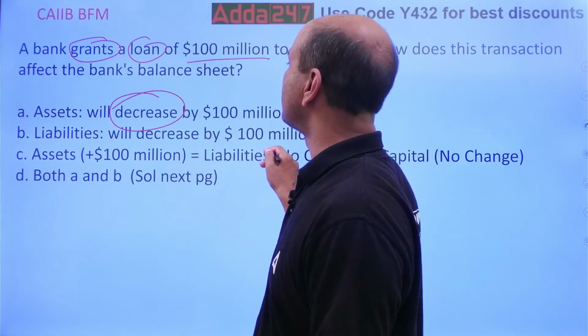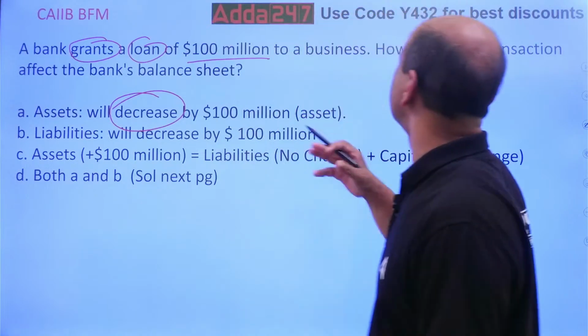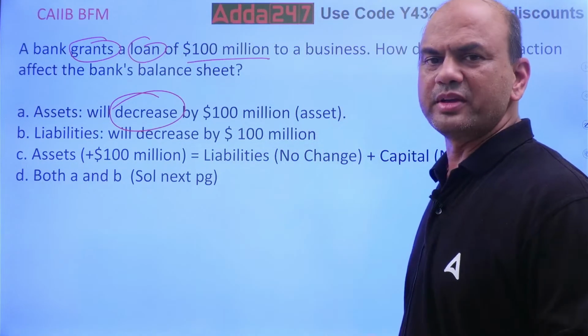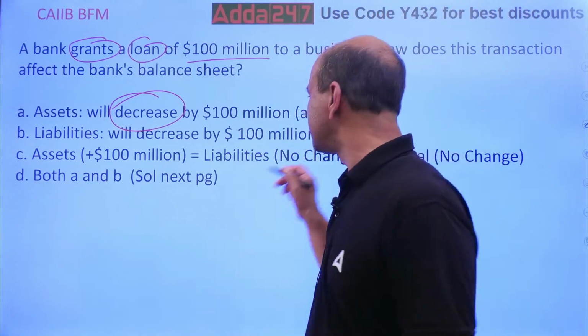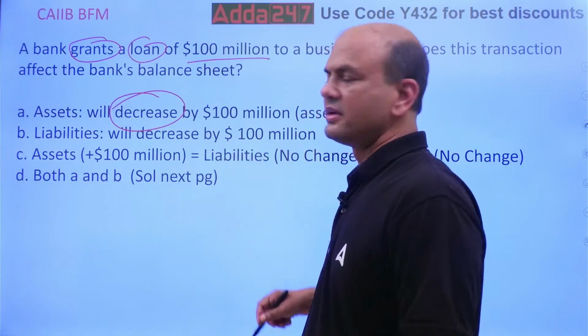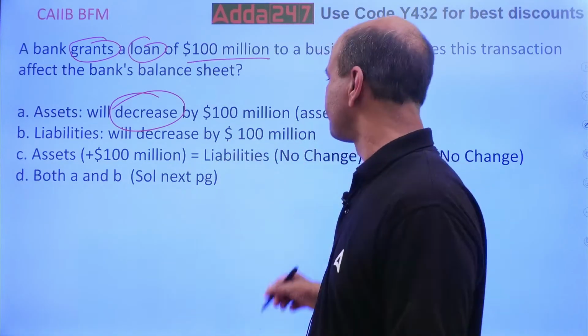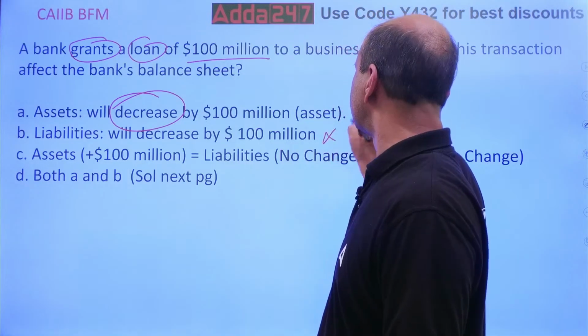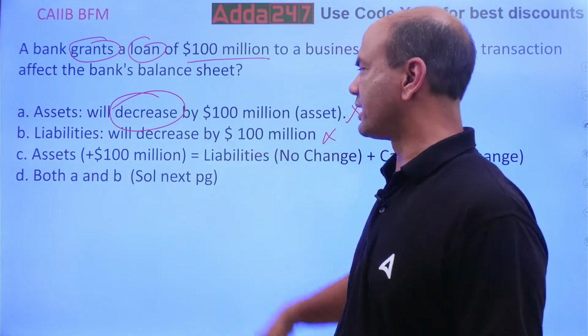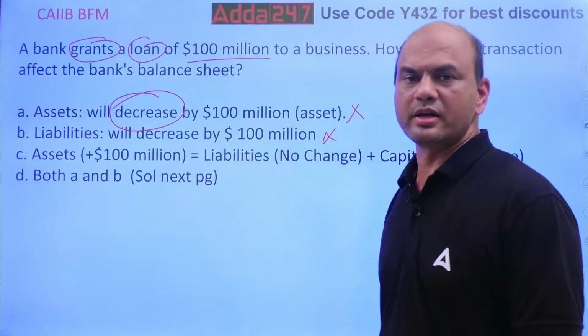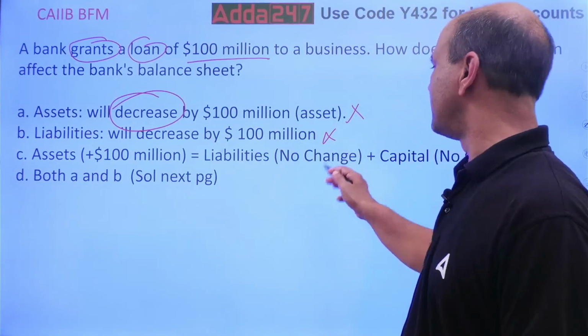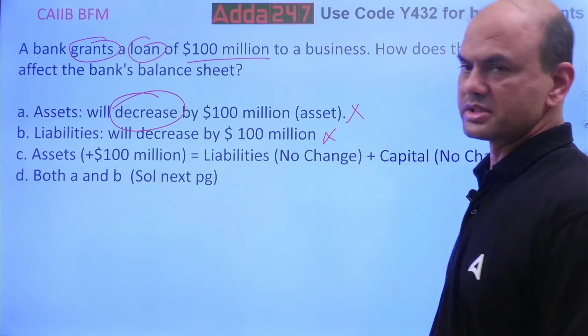Liabilities will decrease by $100 million. What is the relationship with the liabilities? I am giving a loan, nothing else is given. So this has no change. Liabilities have no change. So this is also wrong. This is also wrong. This is right. Asset will increase by $100 million equals liabilities no change plus capital no change.